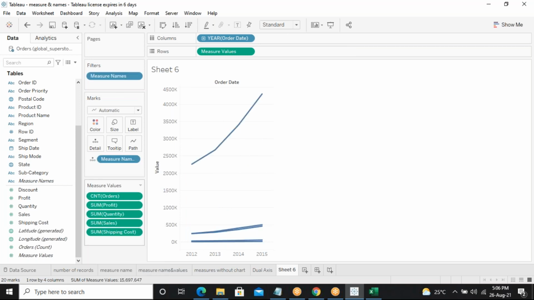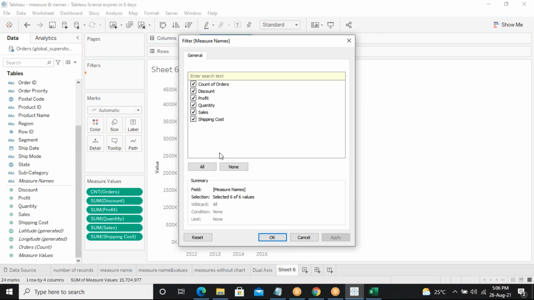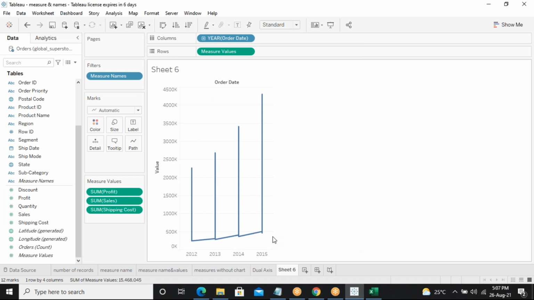Yes, sir. Okay, but instead of that, previously what you told first, think about which is easier, this one or that one. Sorry, this one, measure values. When I drag and drop it here, what all you wanted here, I'll select none and then just select profit, sales, and shipping costs. Whatever you told first will be the better option, which I can just drag and drop into the filters. Clear?